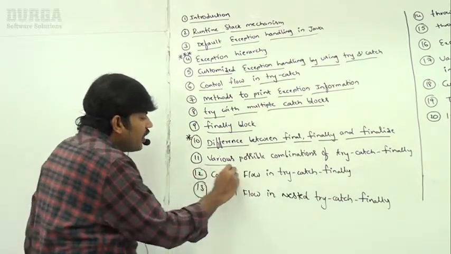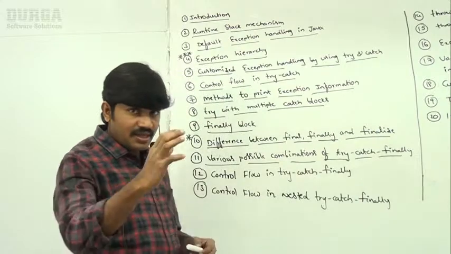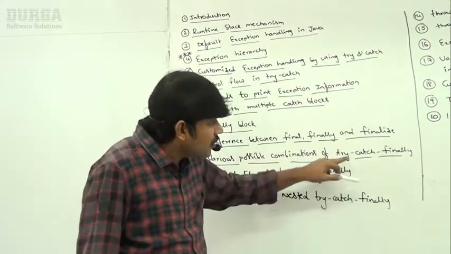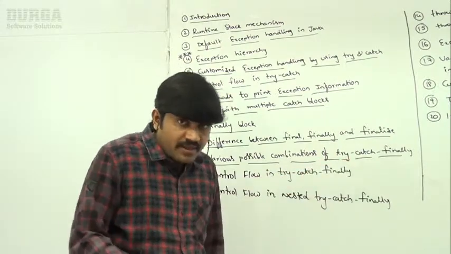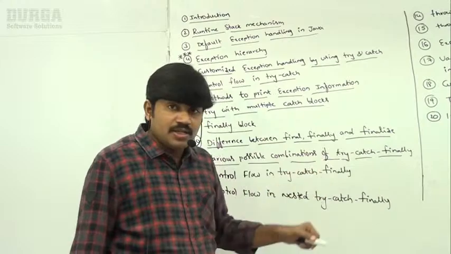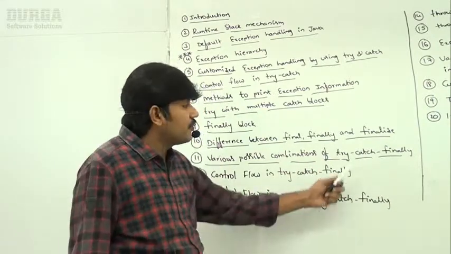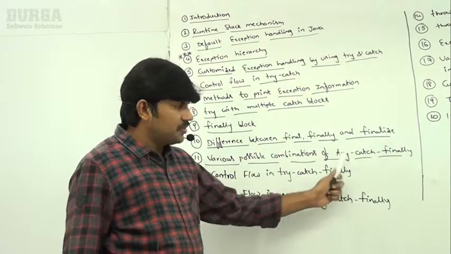Next, various possible combinations of try catch finally. Sir, with try catch finally, how many possibilities can you take? Try without catch, possible or not? Catch without try, possible or not? Two finally blocks, possible or not? Almost around 25 combinations we are going to discuss, so that you people can get much clarity about this, sir.